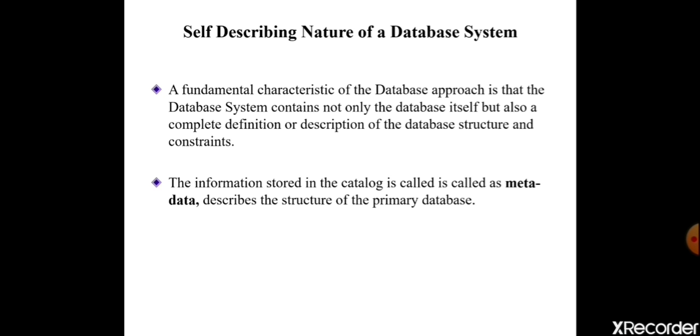What description? ID is of type integer, name is of type character, designation is of type character, and how much size it is holding. If I am taking ID, ID should not be redundant or repetitive. It should accept only unique values. That constraint I am putting. What is a constraint? It is some rules I am putting on that particular column. If I give some repetitive values, it will not accept, it will give an error. That description I am storing over here. So we say it describes itself. The database is describing itself. That is the self-describing nature of a database system.